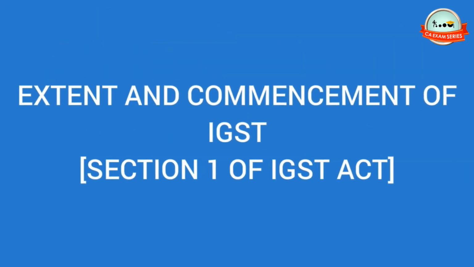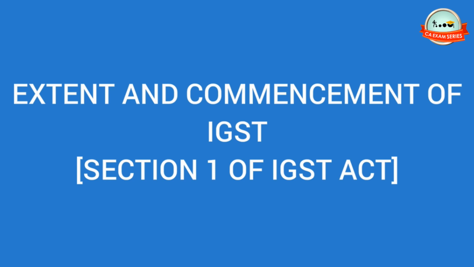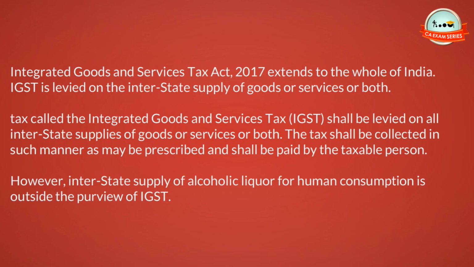Extent and commencement of IGST, Section 1 of IGST Act. Integrated Goods and Services Tax Act, 2017 extends to the whole of India. IGST is levied on the interstate supply of goods or services or both. Tax called the Integrated Goods and Services Tax, IGST, shall be levied on all interstate supplies of goods or services or both. The tax shall be collected in such manner as may be prescribed and shall be paid by the taxable person. However, interstate supply of alcoholic liquor for human consumption is outside the purview of IGST.